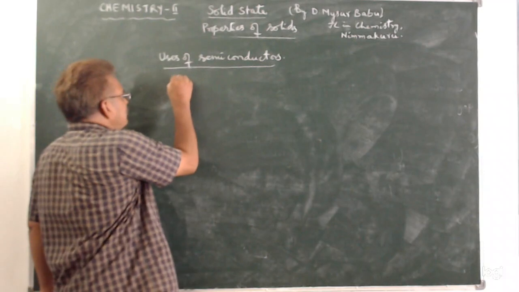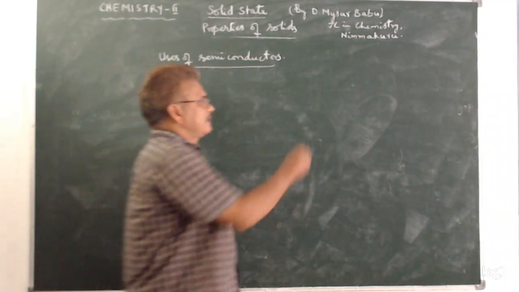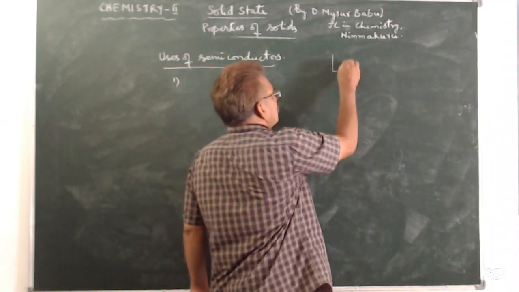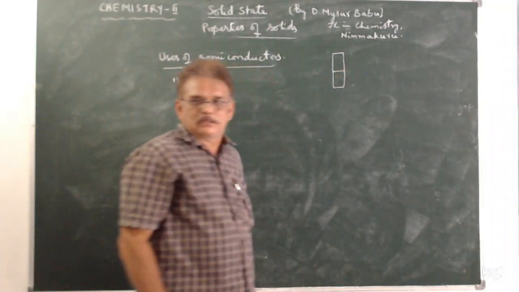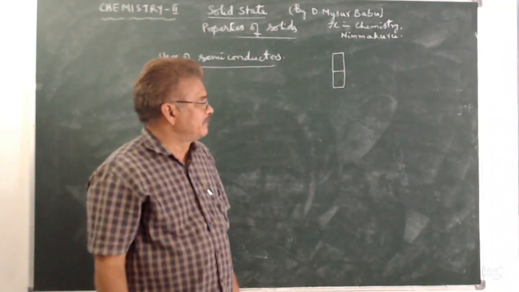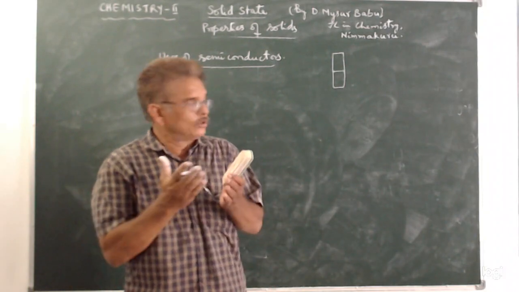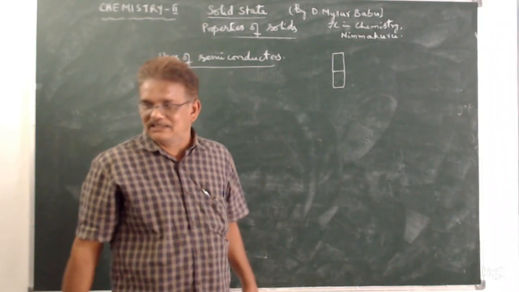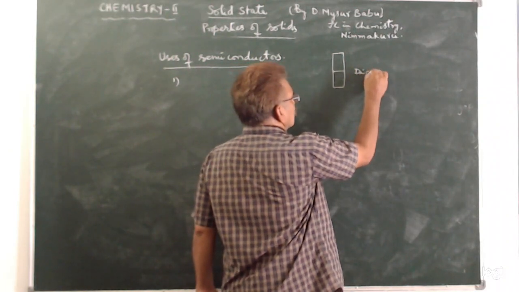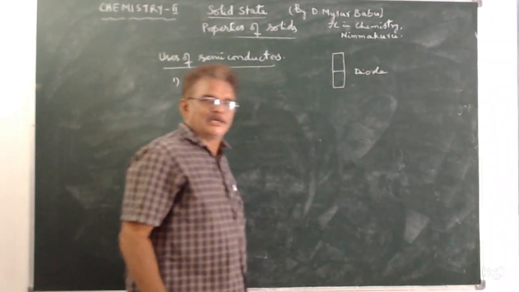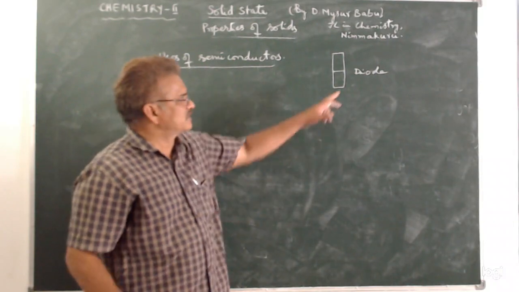If P type and N type semiconductors come close to each other, then it is called a diode. It is called a diode because there are two types. Di means two.